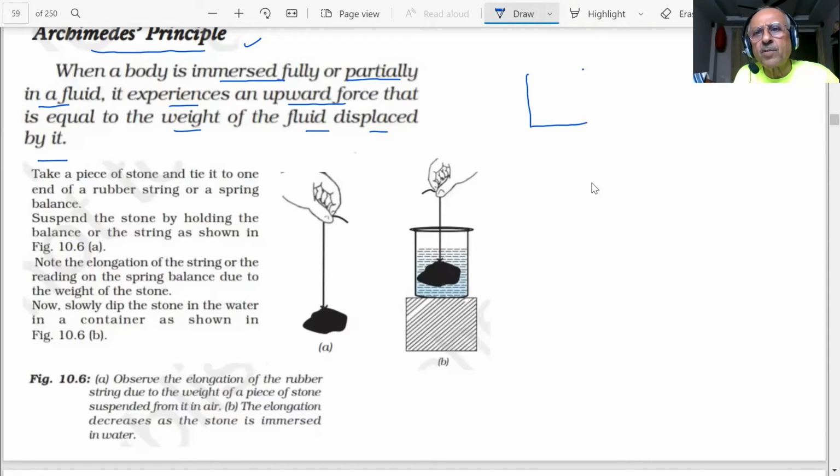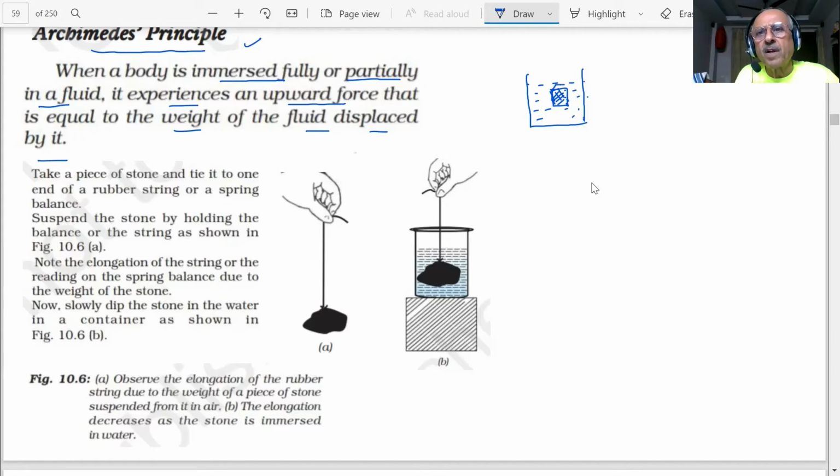Here you have water, students. Now you can see this body is fully immersed in the liquid, right? Yes, sir. What will happen? If I take a block, any body, it has some volume.